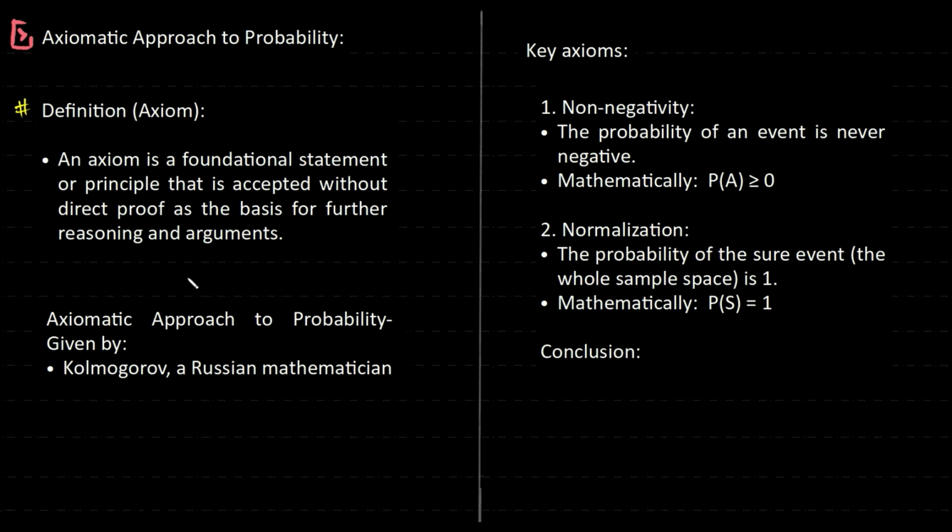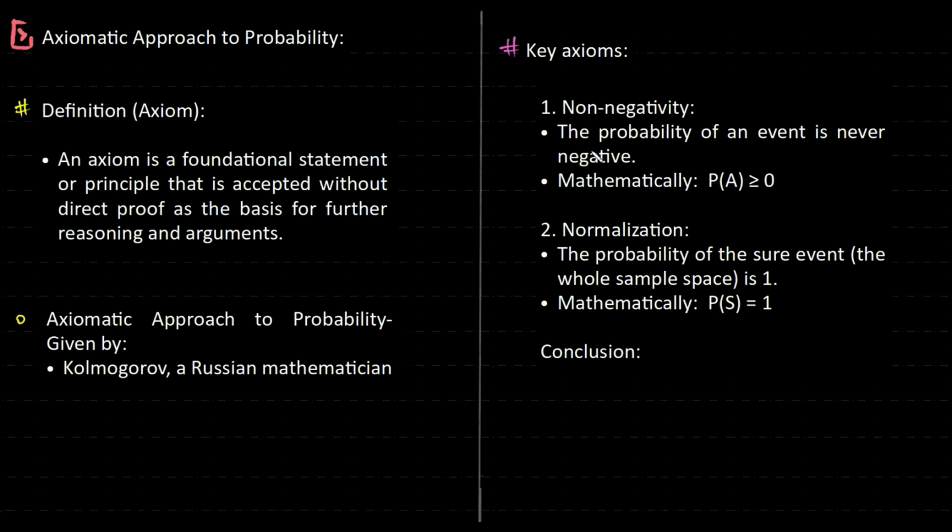These are considered to be observationally true. So we're going to observe it and we'll tell, you know what, this is true. So we're going to accept that, and on that we're going to build other formulas. Okay. So this set of formulas was given by a Russian mathematician. So you can read the name. I'm not able to. Okay, let's look at the axioms.